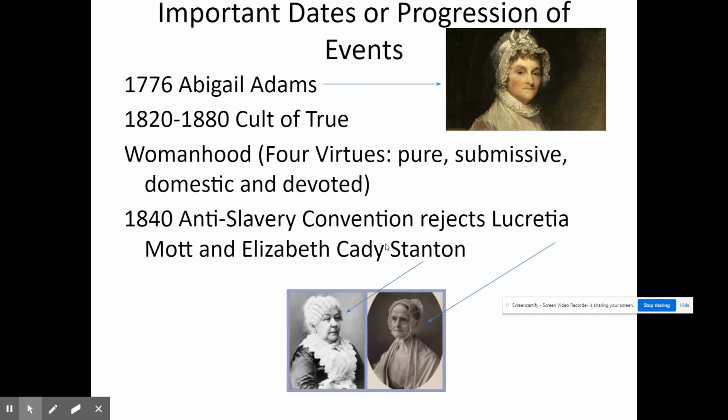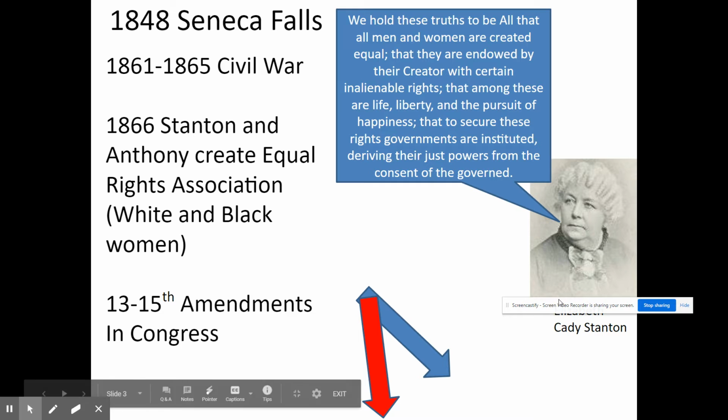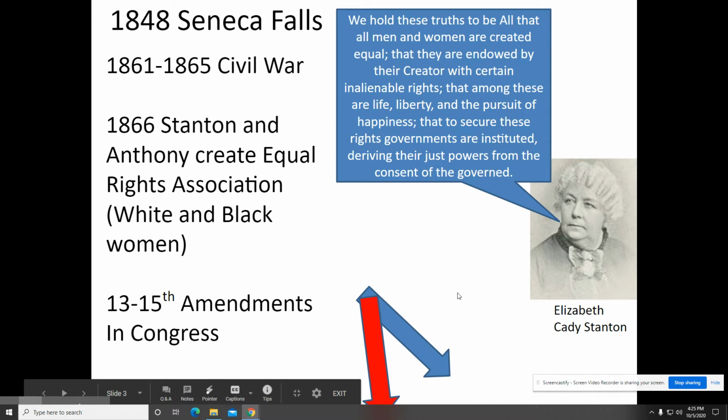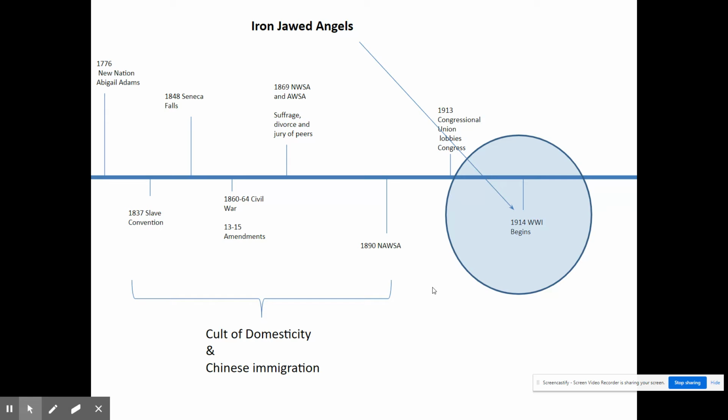However, any sort of reference in their speech to changing the situation of women is changed or denied, which leads to these women going back and meeting at Seneca Falls and making the decision to try to change the status of women on their own and create their own organization as opposed to being associated with a different organization, mainly the abolitionist movement trying to end slavery. This particular timeline is just simply looking at those items.